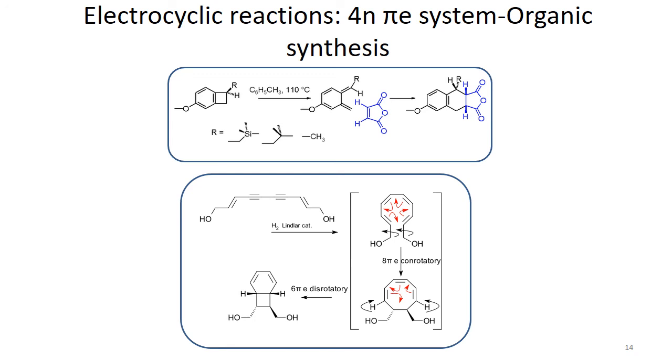So the electrocyclic reaction has an important role in organic synthesis. There are a few groups shown here, like the silyl group or methyl group, and also another alkyl chain is here. So they have different preferences for these groups depending upon the substituent nature. This changes the benzocyclobutene reactivity.